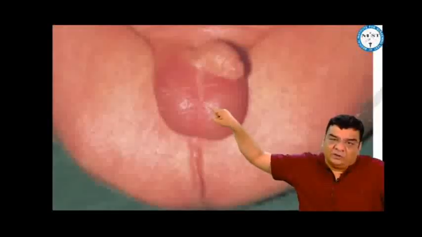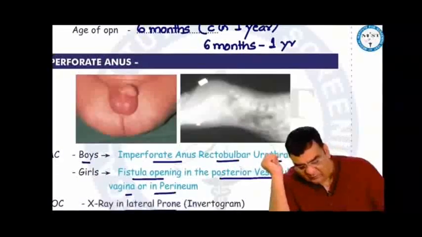In females, the rectum may be opening in the common vestibule, where there is opening of the urethra, vagina, and then posterior to the vagina, the rectal opening in the vestibule. Or sometimes the rectum is opening in the perineum in females. We can take an X-ray in a lateral prone position. We can keep a coin or a marker at the potential site of anal opening.